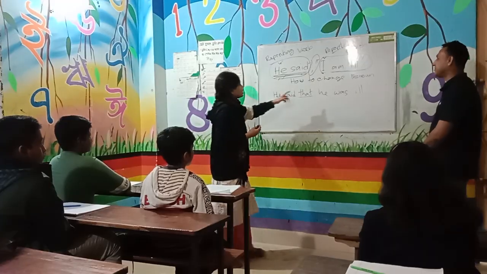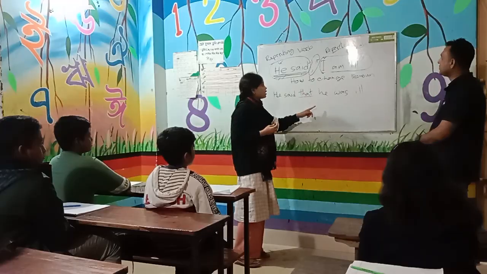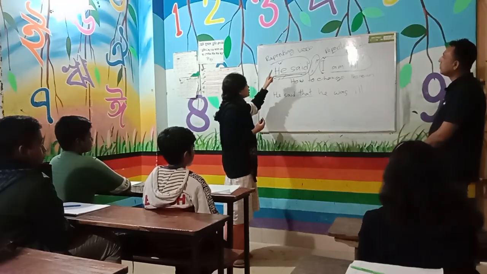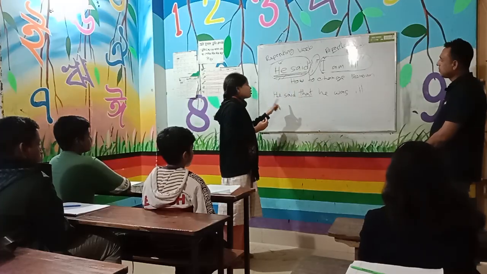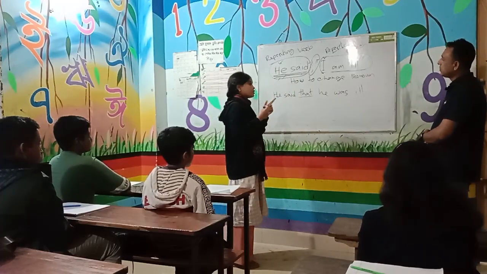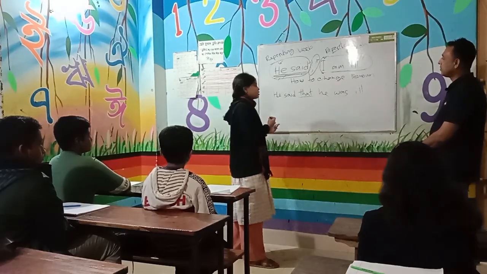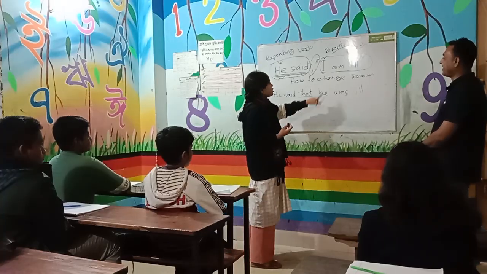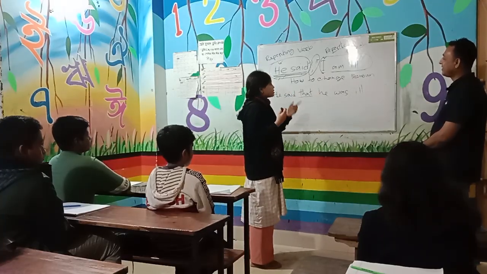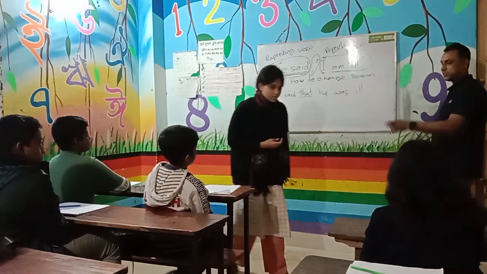Here it is I, first person, so it will convert into he. The tense of the reporting verb is past, so it will convert into corresponding past. Here I am ill is present indefinite tense, so it will change into past indefinite. The past form of the verb is was, and ill. Very good. Thank you very much.